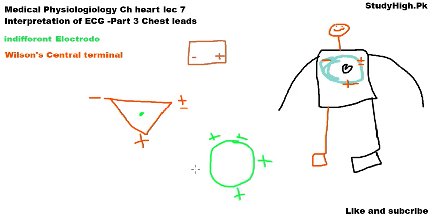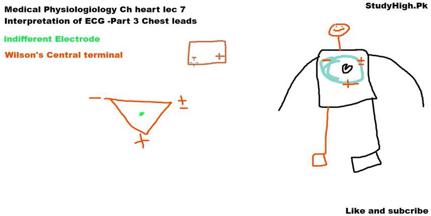The center will be zero. There will be zero potential at the center. In Einthoven's triangle, it may be zero, maybe not. But we make this negative terminal common, or this negative electrode terminal is also called the indifferent electrode, because it does not participate in recording or determination of ECG by our chest leads.